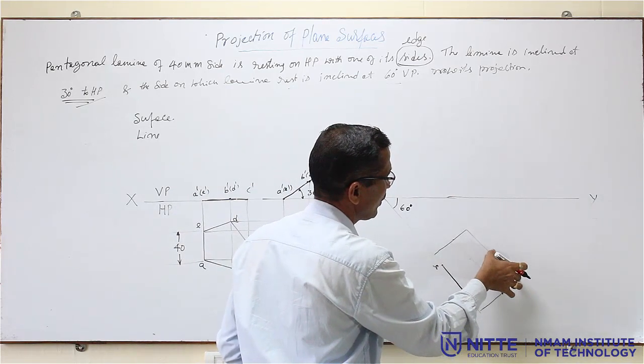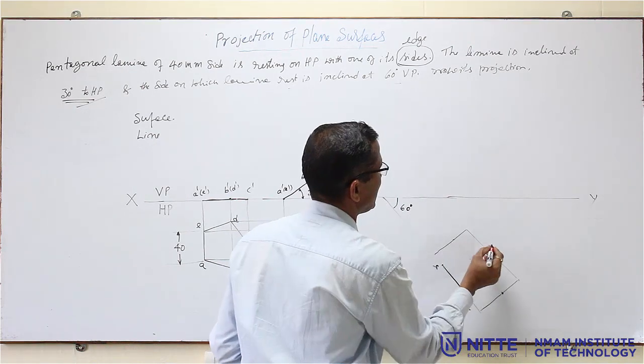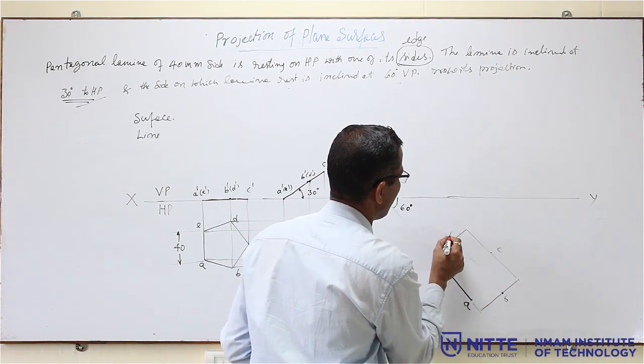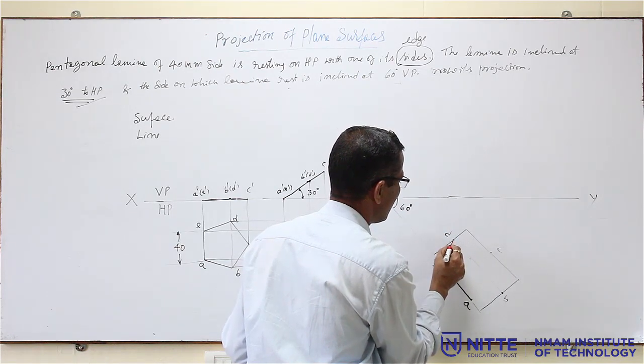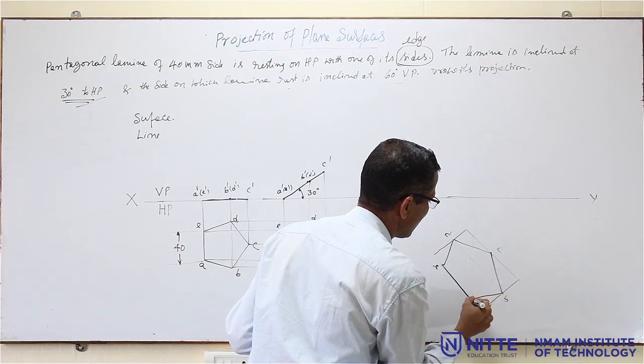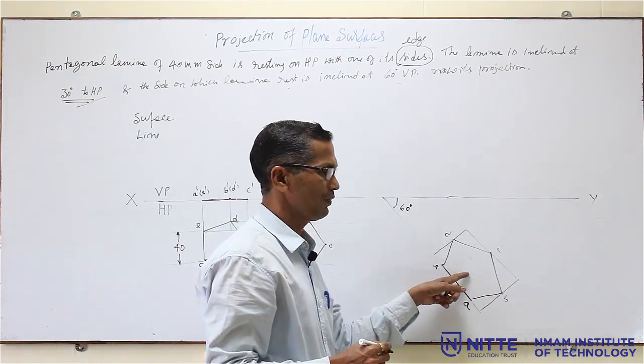How much distance? So this is the point C. So this becomes B, C, D. Now you join, so you will get the same figure which is here, and it is copied.